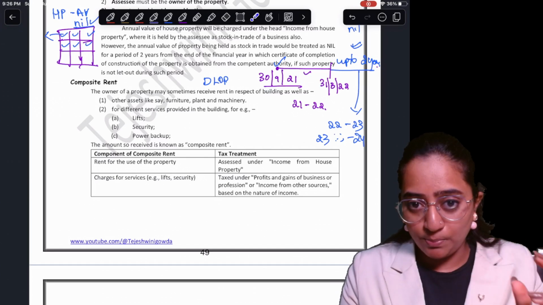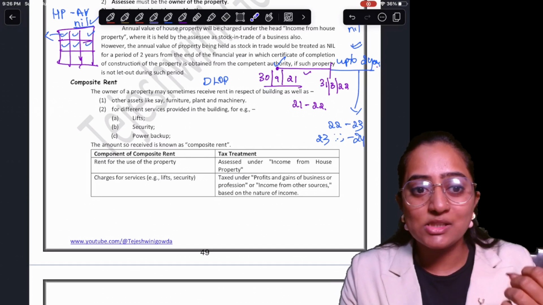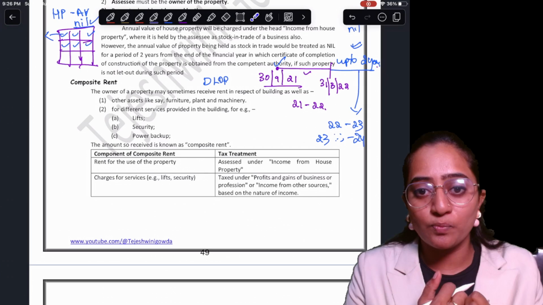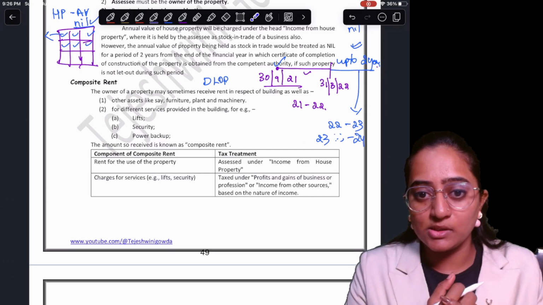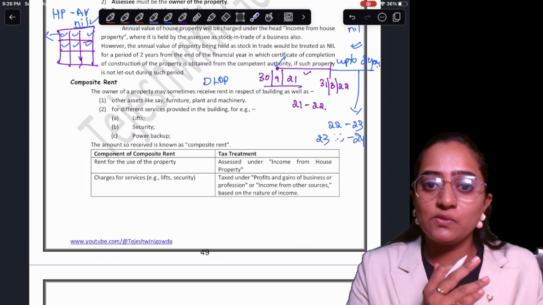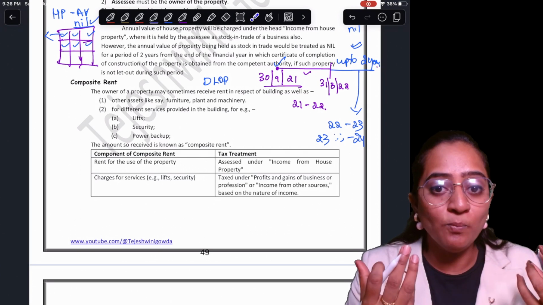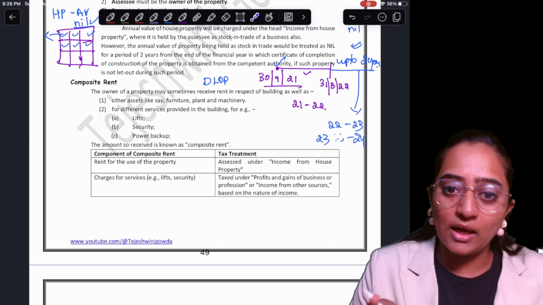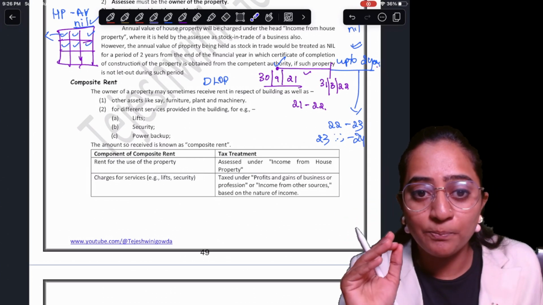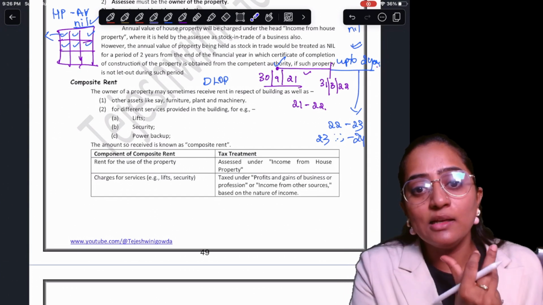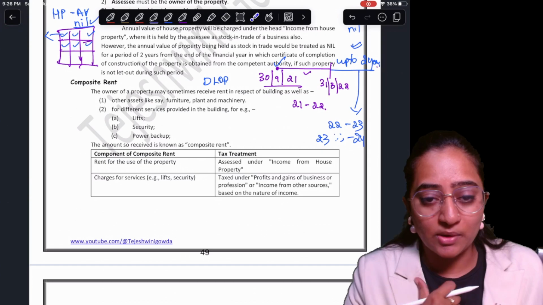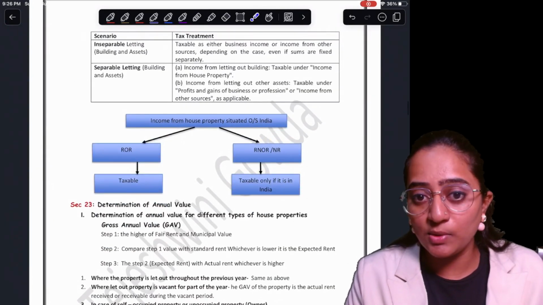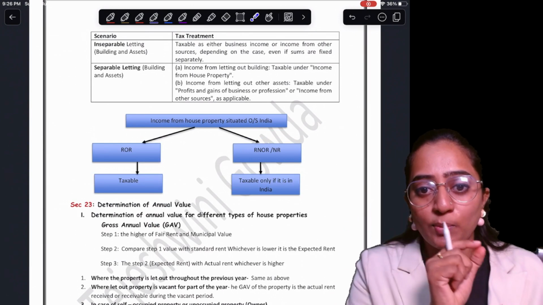Now, the next part is composite rent. What might happen, people? Some house property owners might give their flats along with some other assets also. Like if you want to come and stay in my premises, along with this I also have the facility to give you the furniture, sofa, AC, washing machine, fridge, everything. These are other assets which I'm providing along with the house property. Now comes the question: to what extent is it taxable, and under which head is it going to be taxable?